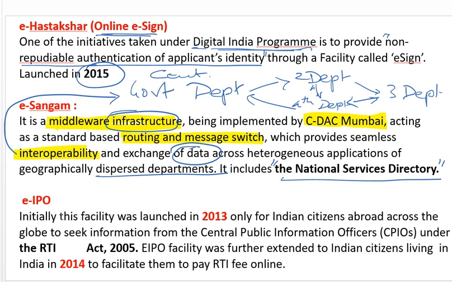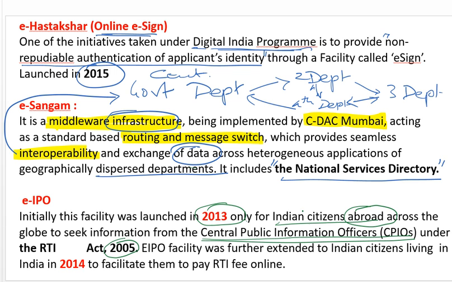EIPO, initially this facility was launched in 2013, only for Indian citizens who live abroad across the globe, to seek information from the Central Public Information Officer, CPIO, under the RTI Act of 2005. The RTI Act is another question. Firstly, it was launched in 2013. For whom?